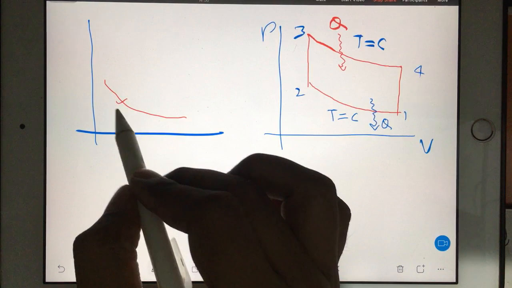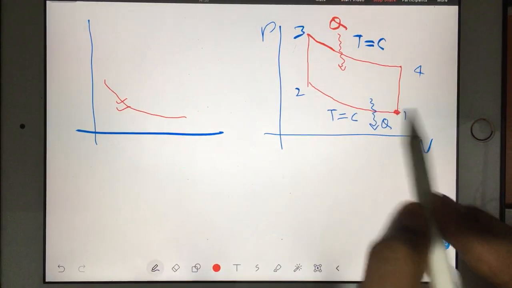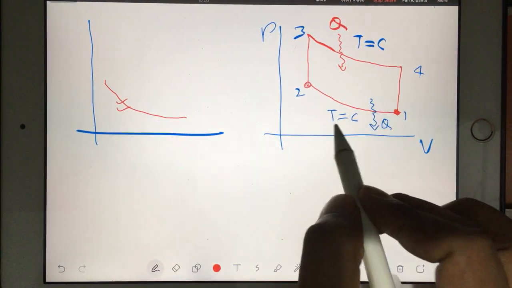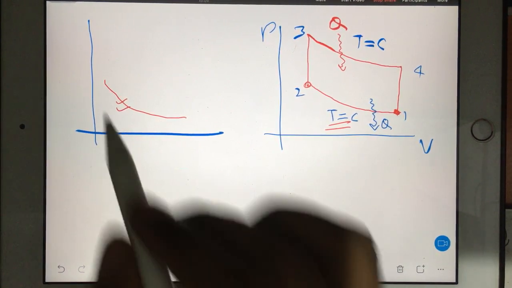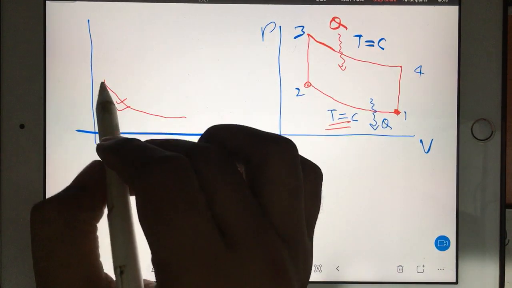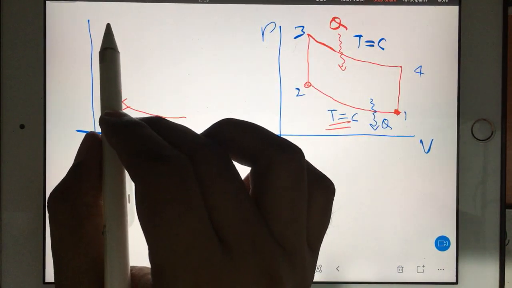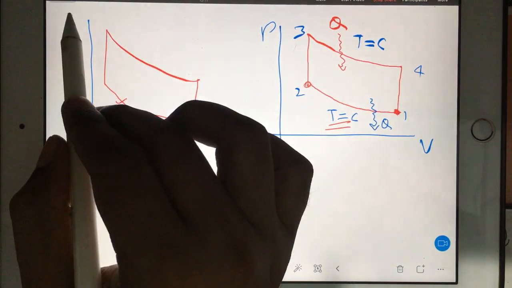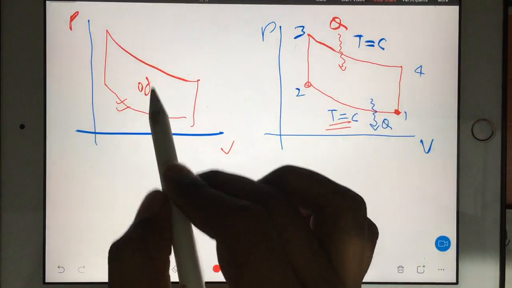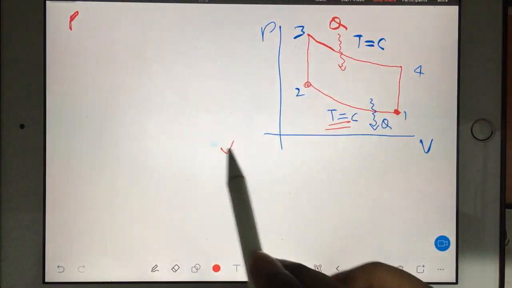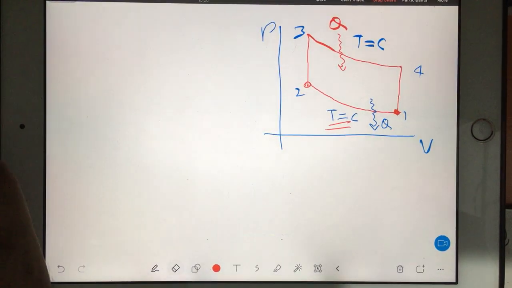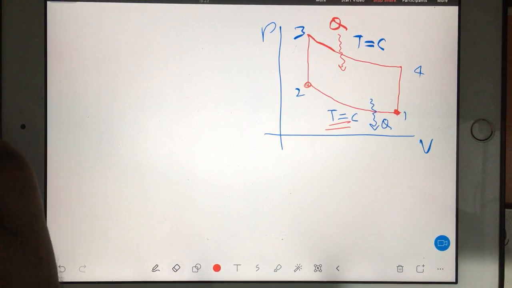Okay, this compression itself is not isothermal. You can see here 1 to 2 you are compressing, then it is isothermal. So okay, but here this was your Otto cycle PV diagram. So now for this cycle, we will see how to work out.